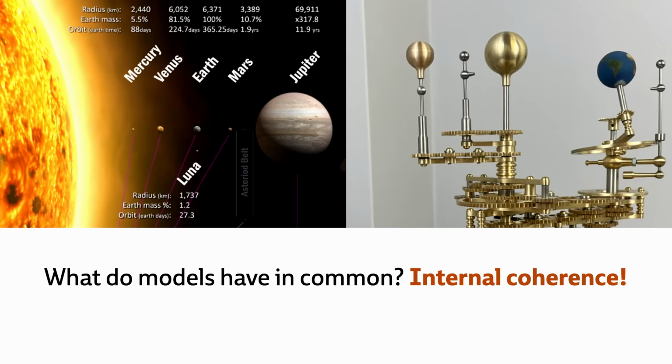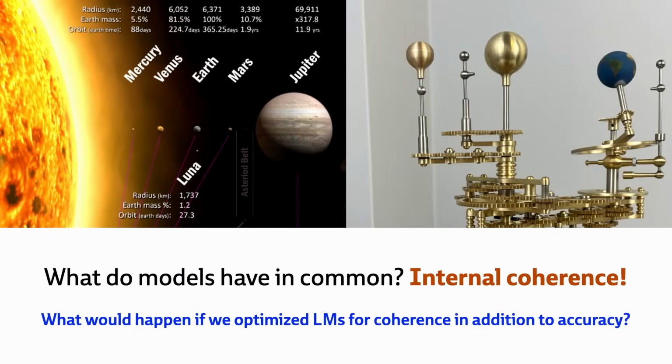And I think really throughout the history of science, the task of trying to build internally coherent models of the world, even if those models can't explain everything or don't actually line up exactly with the data that we have available to us, is actually how we get accurate theories, and in turn how we make accurate predictions about how the world works. So what if, instead of just optimizing models for accuracy the way we do today, we tried to explicitly train them to be coherent in this sense?